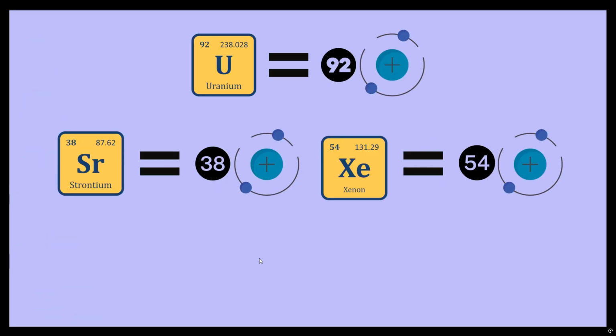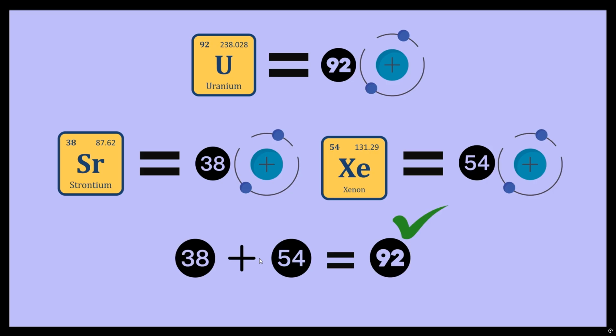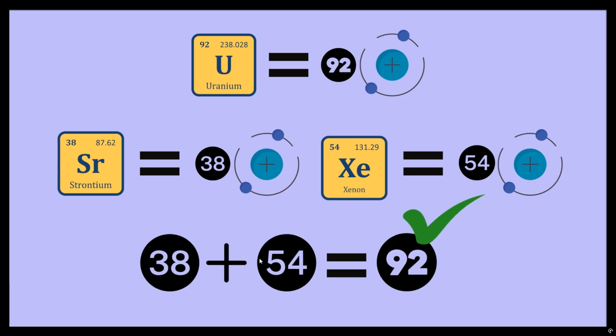These daughter atoms are not random. Since uranium-235 has 92 protons, the resulting daughter atoms' protons must also add up to 92. An example would be uranium-235 splitting into strontium and xenon.